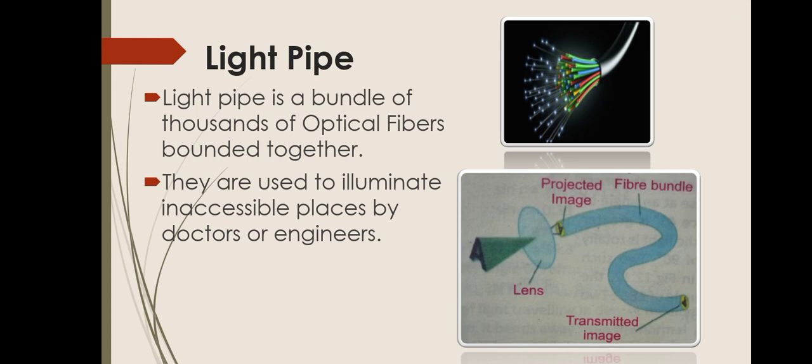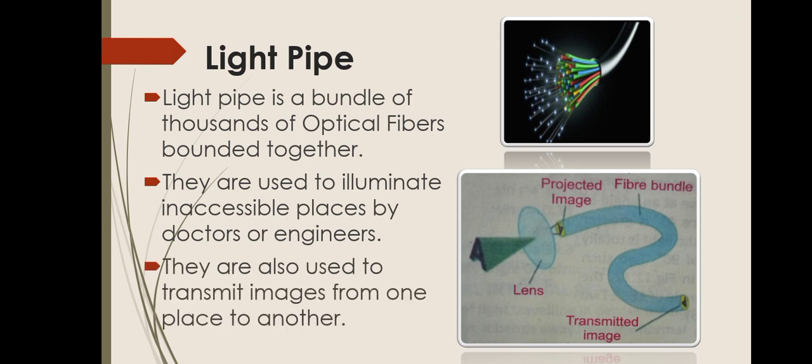This light pipe is helpful to access those organs without surgeries by doctors or engineers, and is used to check the defaults in complex machines where the inner parts of the machines are not accessed easily. These light pipes are used to get their images. They are also used to transmit images from one place to another, just like the picture shown. They are a set of lens, and the light pipe are used to transmit images from one place to another.